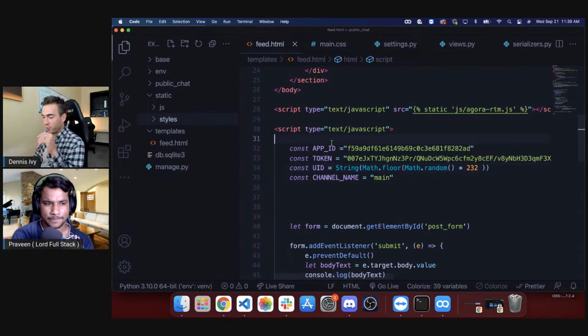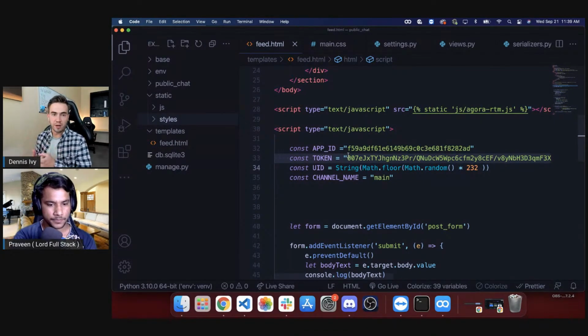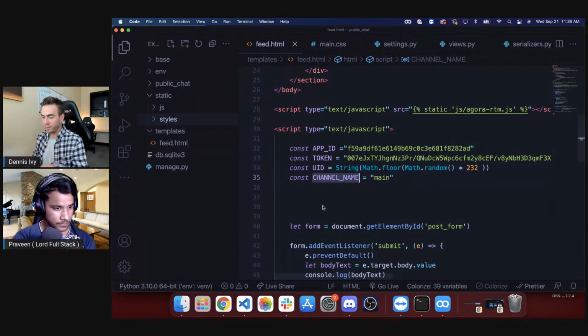So we have our information. We have our app ID, which we got from our Agora console. We generated a token that's going to expire after 24 hours. So if you're following this along later and it takes you more than 24 hours, go to your Agora console and recreate that token. You can rewind and see how I did that. We generate the UID, and then we have the channel name.